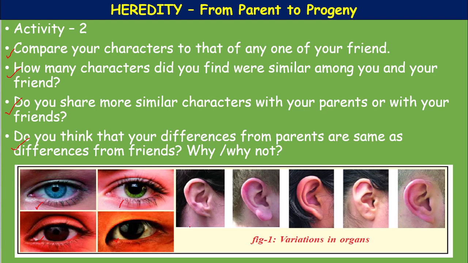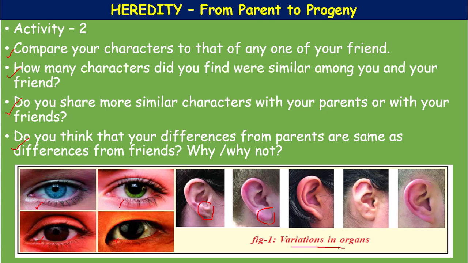Then earlobe, you see it is an attached earlobe. This kind of earlobe is called an attached earlobe, and this earlobe is a free earlobe. Sometimes you observe hairs on the earlobe, isn't it? So different types of ears, and the variations you observe here.